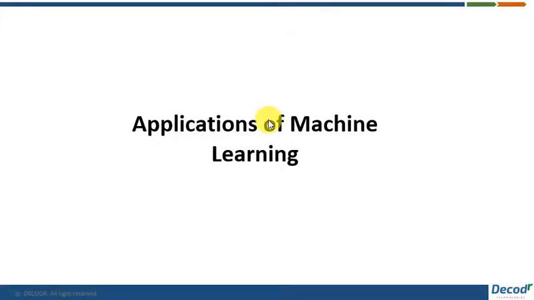Hi guys, so today we're going to learn about the different applications of machine learning. Now there are basically three broad categories of machine learning, which are supervised, unsupervised and reinforcement. Now let's see the applications of each of these broad categories.